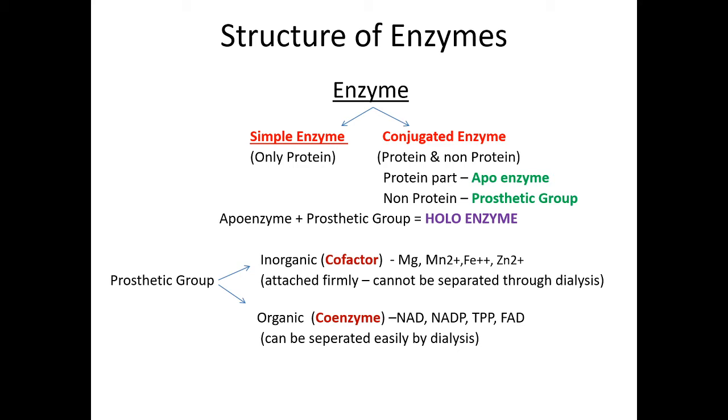In such a manner, a lot of metal activators or coenzymes act as cofactors, as a prosthetic group for conjugated enzymes.